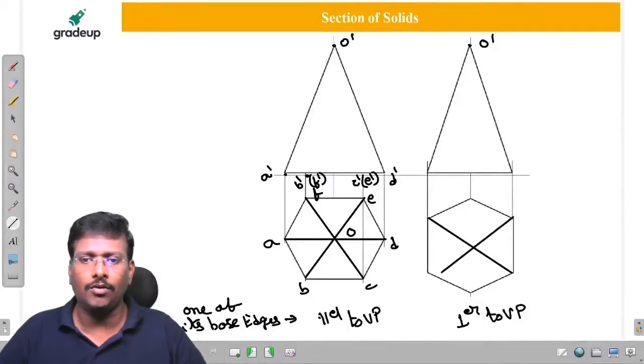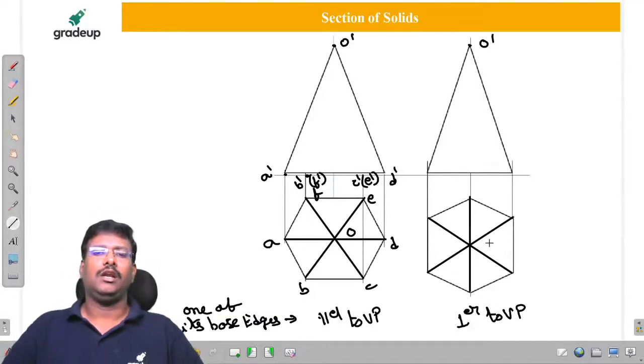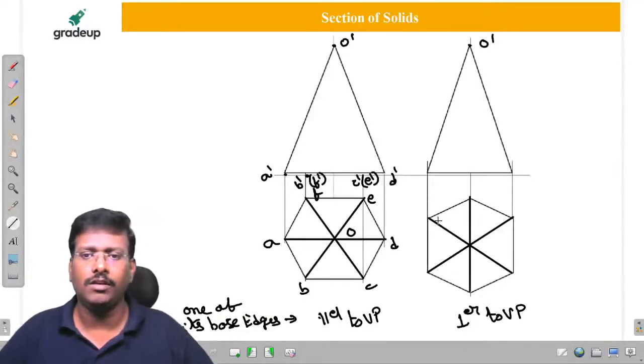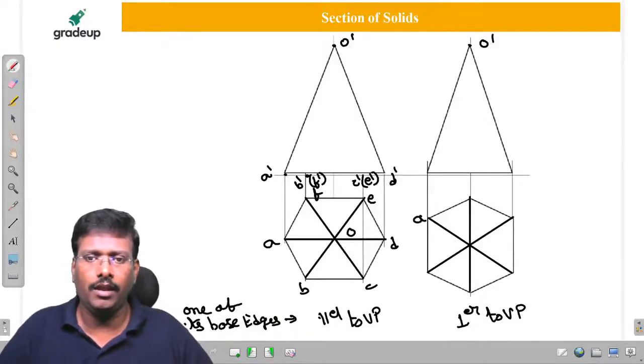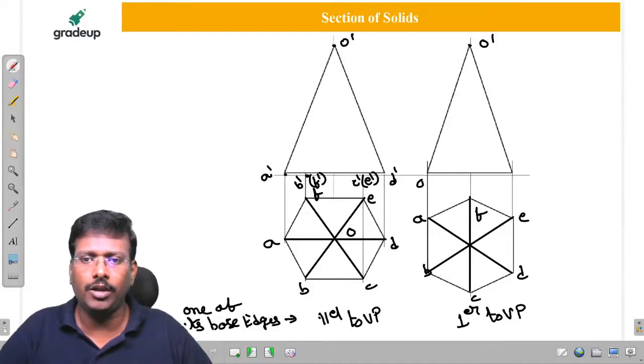Clear? Are you remembering the important points I am giving? The difference between prism and pyramid is this. Now we have to give the numbering here. This is going to be A, B, C, D, E, F. So this is going to be A dash, B dash, C dash, F dash, E dash, D dash.